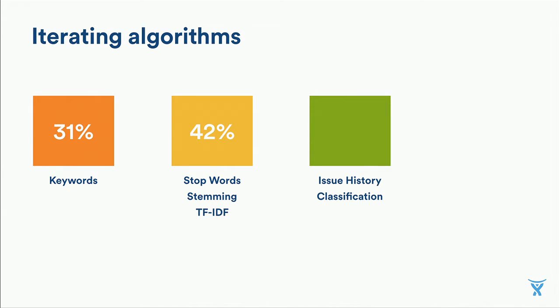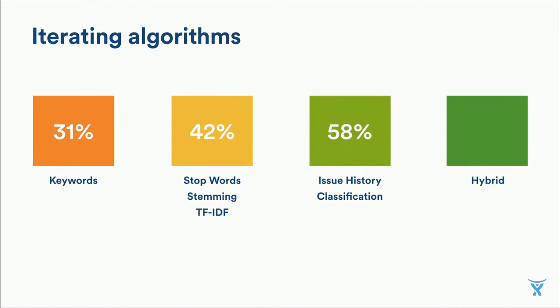We built and tested our smart search algorithm using previous issue data as classifications. And we saw a massive improvement to 58%. But we didn't stop there. We kept iterating on the algorithm. We had over 10 different variations, like how far we should look back in time, how much weighting we should give to issue classification versus text matching, and so on. And the final algorithm we rolled with had an accuracy of 67% on our ground truth data.